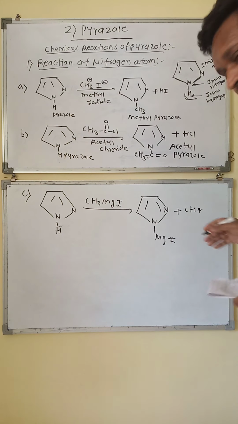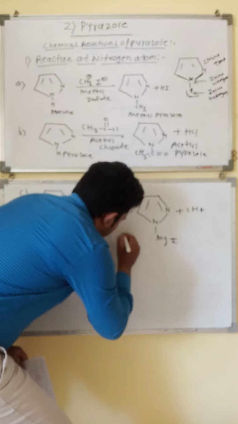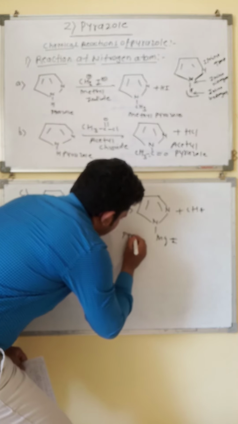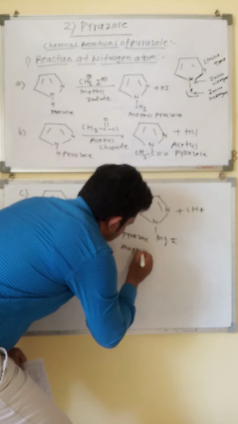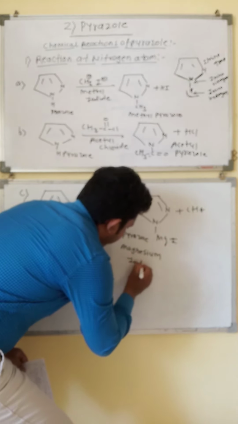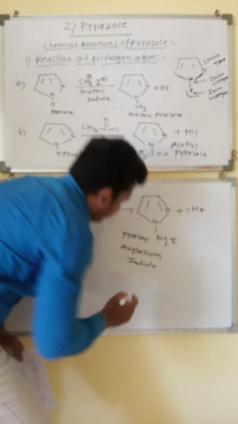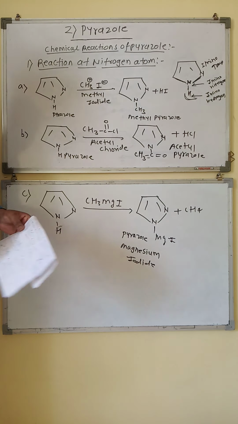We get pyrazole magnesium iodide. So these three possible reactions can take place on the nitrogen of the imino group of pyrazole.